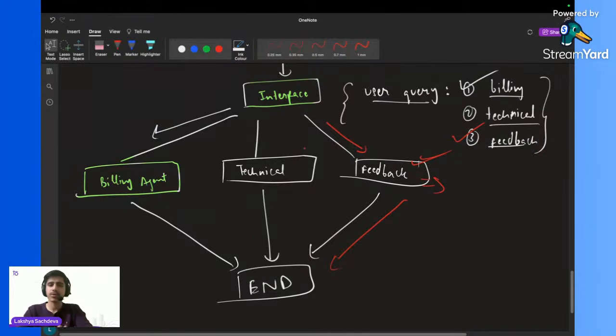Yes, interface is just the name, nothing else. Interface is also some kind of chatbot or something, we will see.